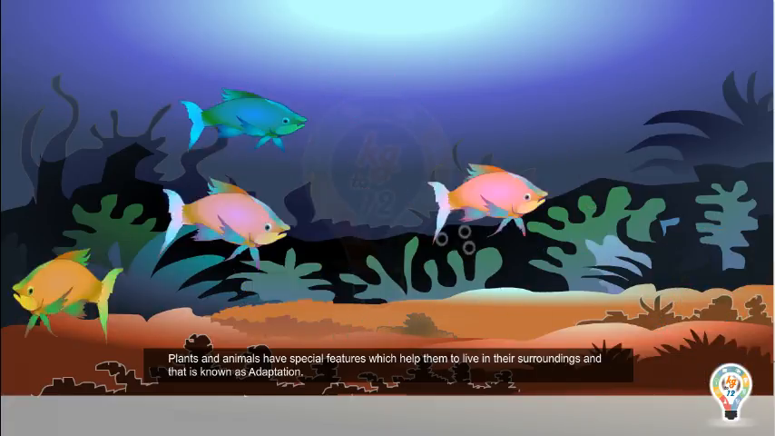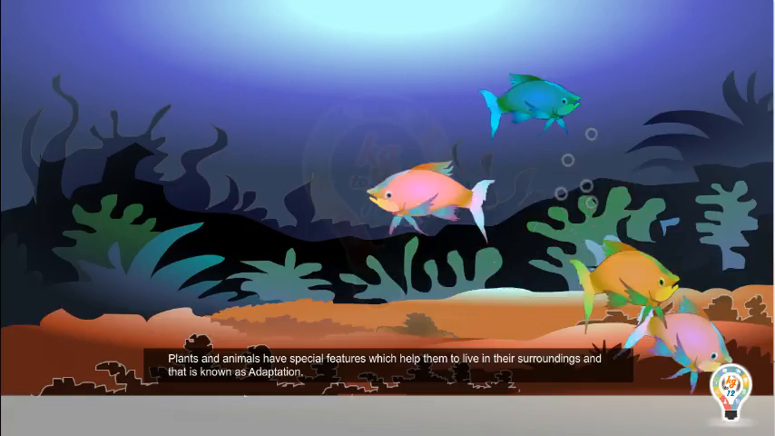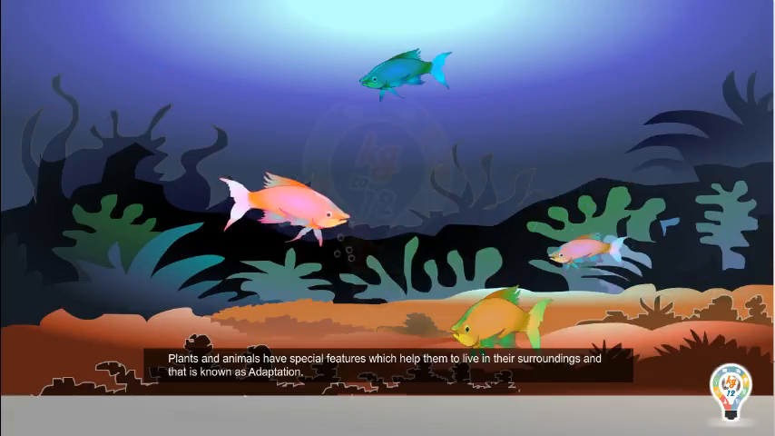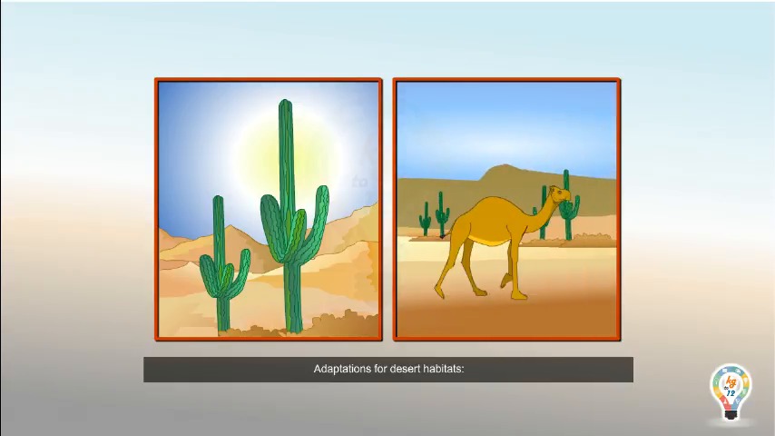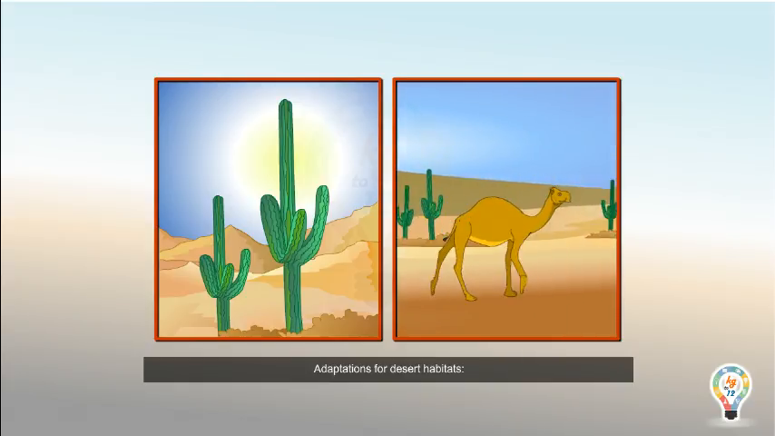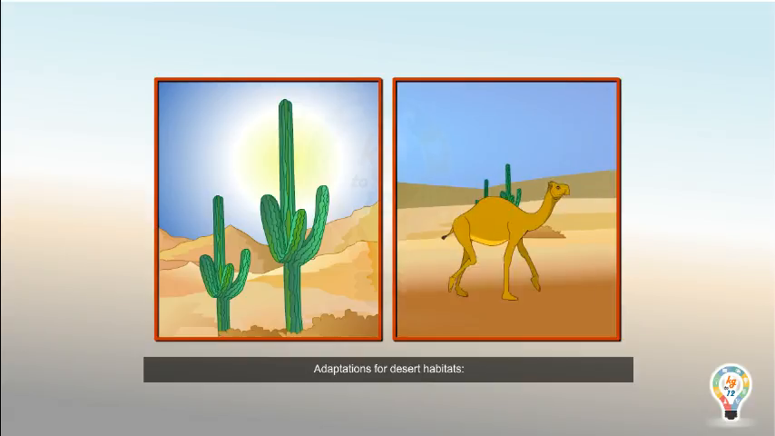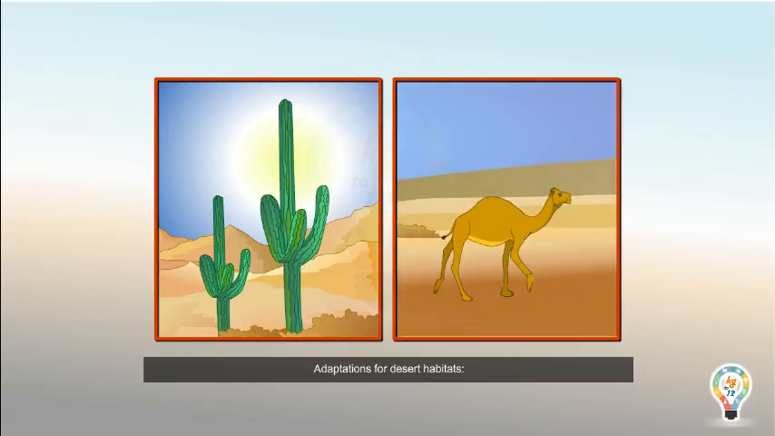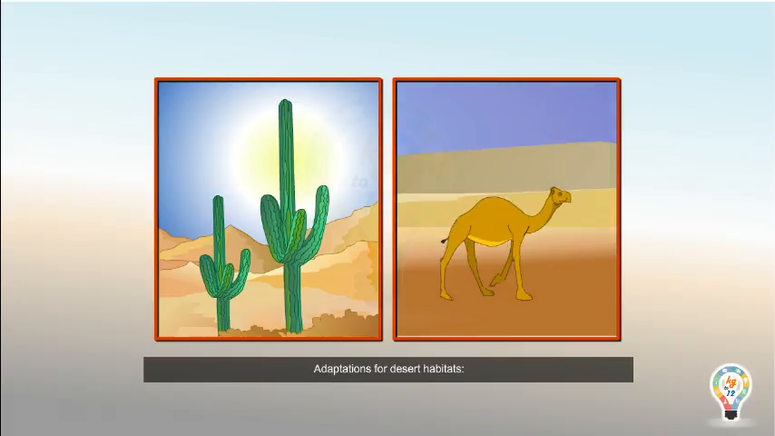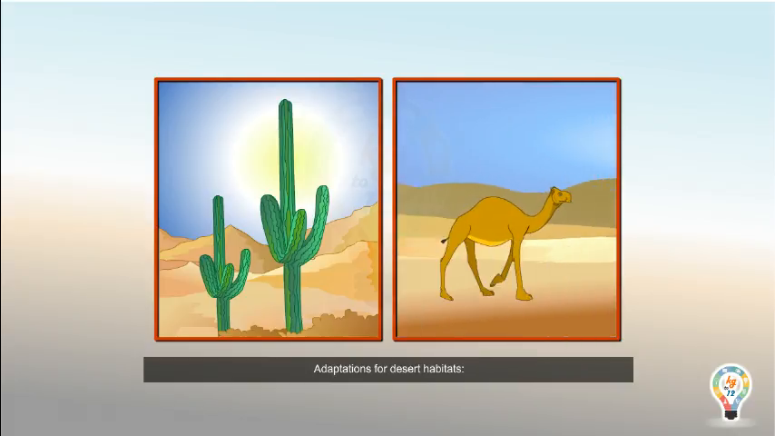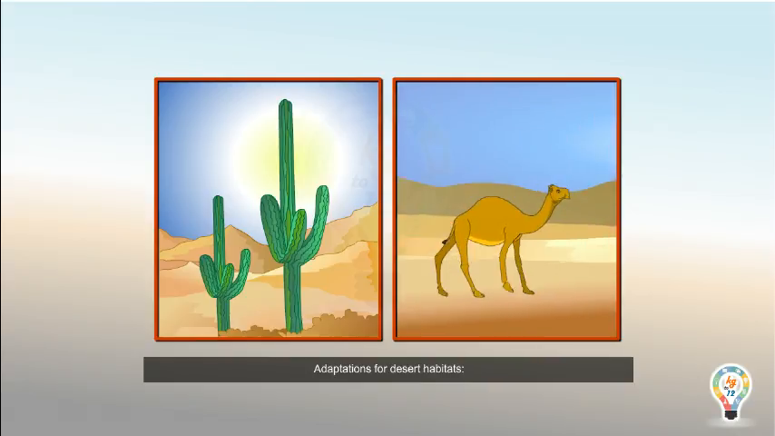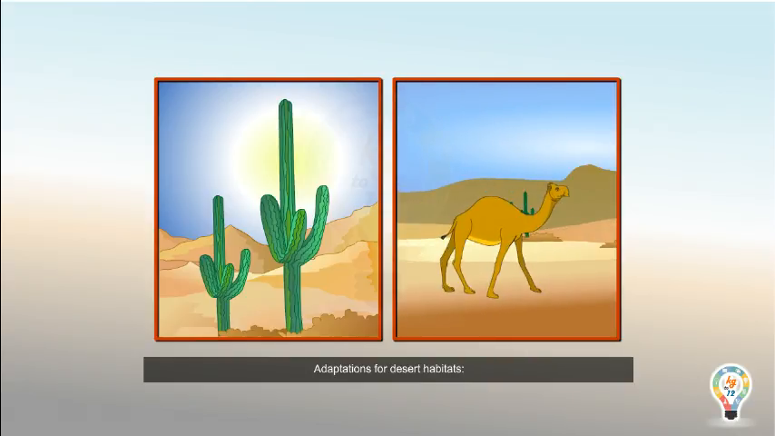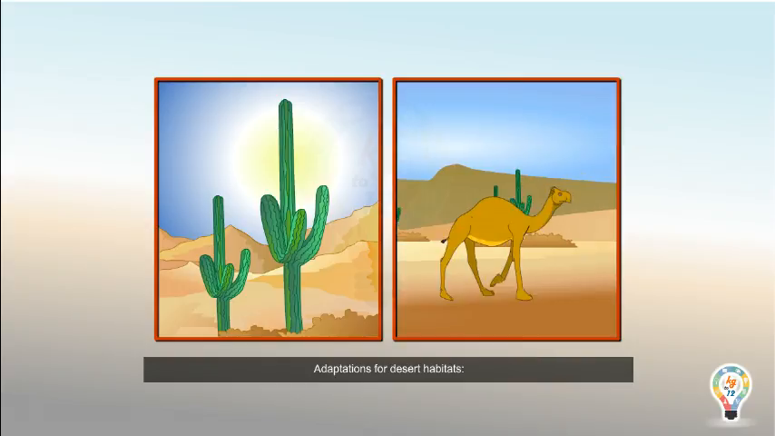Now let us understand the adaptations of different animals. Adaptations of desert habitats. In desert, the temperature is high and there is a shortage of water. Plants such as cacti can survive in desert areas as they have fleshy stems to store water. A camel has adaptations to help it survive in a desert.